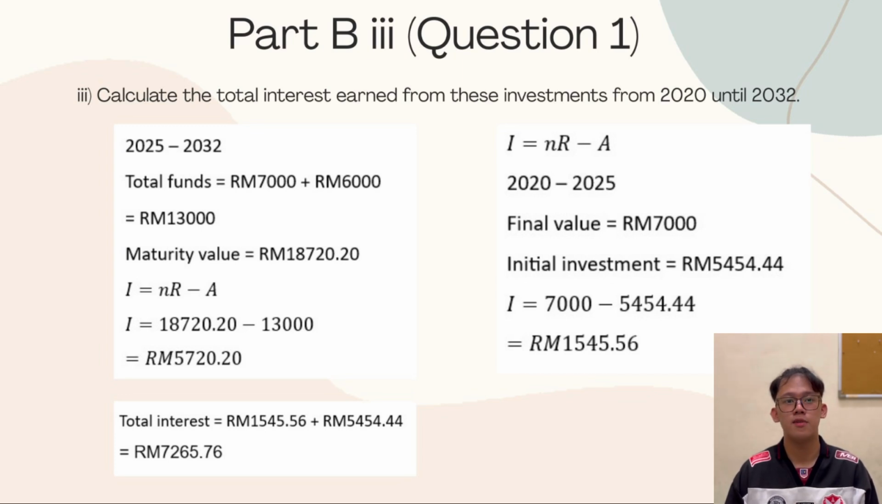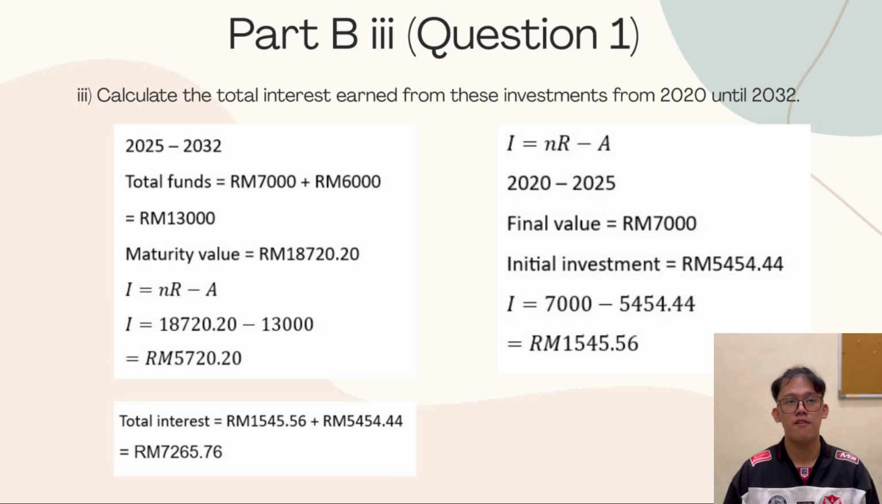The first investment interest, from 2020 until 2025: the final value is 7,000 ringgit and the initial investment is 5,454 ringgit and 44 cents. Using the formula I equals S minus P, we do 7,000 minus 5,454 ringgit and 44 cents, which equals 1,545 ringgit and 56 cents.